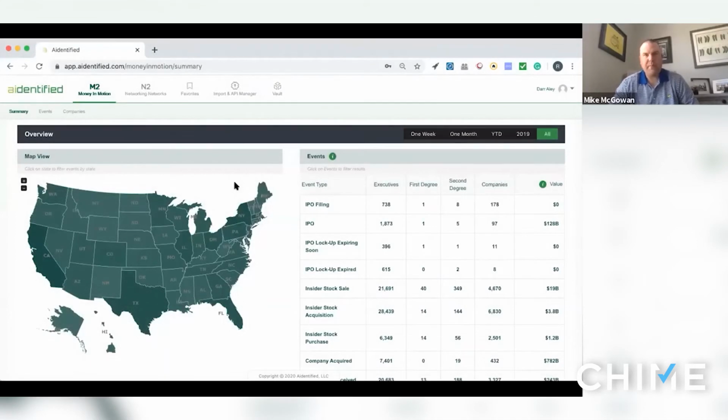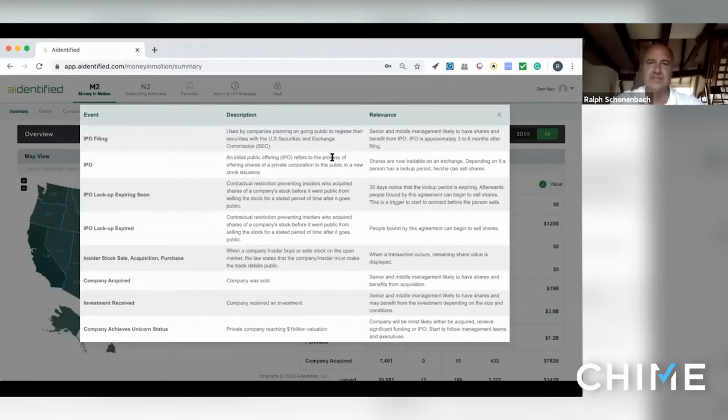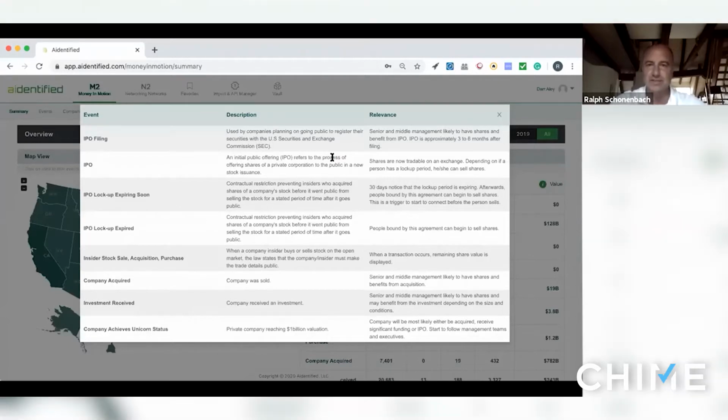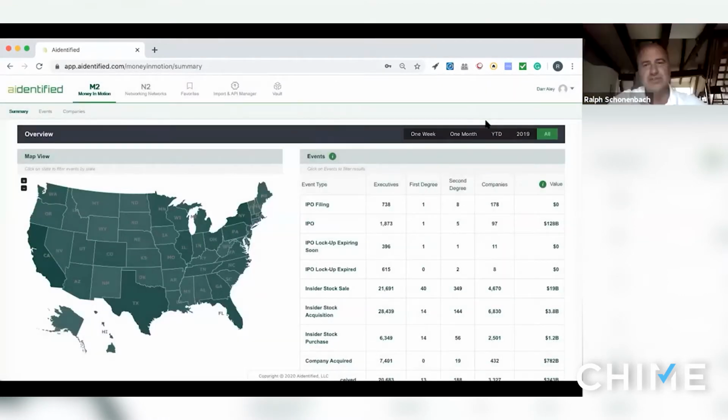Perfect. So this is Money in Motion. As we mentioned earlier, we're tracking these different events on a daily basis. So you have an overview: IPOs, when shares are being traded, company acquisitions, when investments are received, and then the unicorn status. And we've tracked about $1.5 trillion worth of events to date. And then we've mapped executives to those different events.